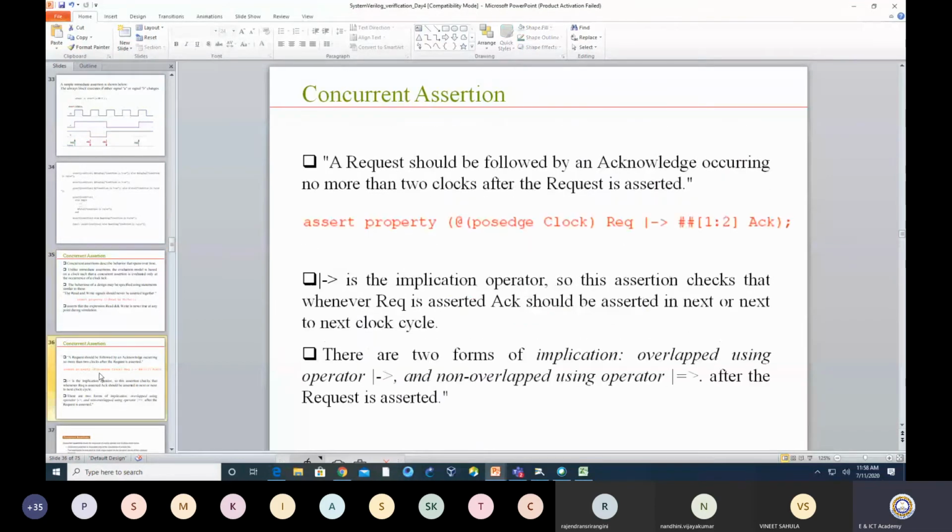Now there is another assertion, another property which I would like to define. Like simple, a request should be followed by an acknowledgement occurring no more than 2 clock cycles after the request is asserted. That means once I make a request, I should get the acknowledgement for that request within 2 days. It is something like that.